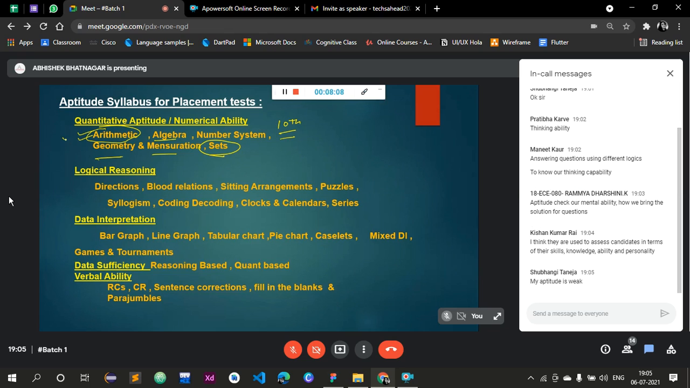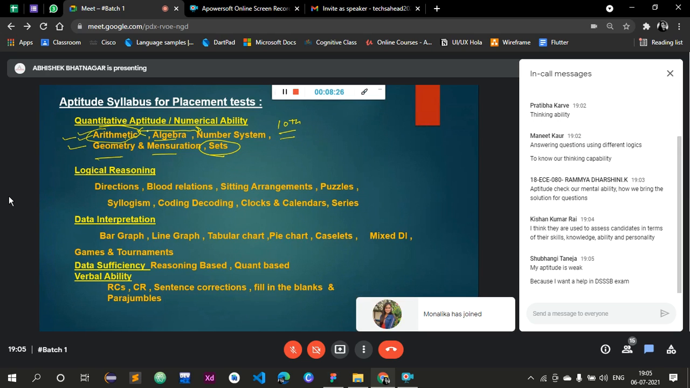But इसमें अगर मैं बात करूँ 90% questions कहाँ आते हैं. So 90% of the syllabus is covered from arithmetic and number system, right? Arithmetic and number system. That is the important part of quantitative aptitude. You need to cover at least these, right?